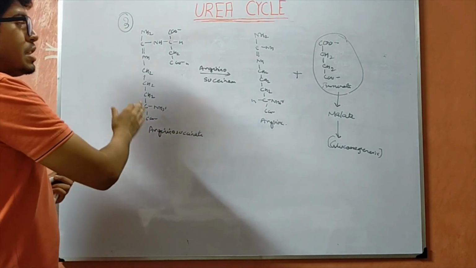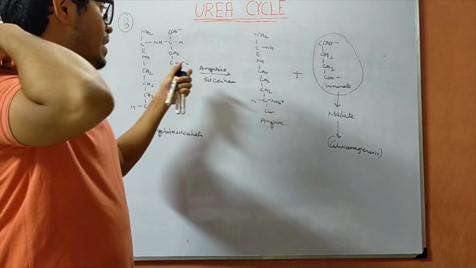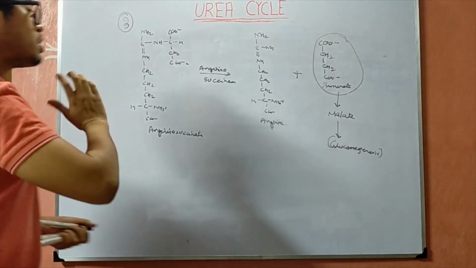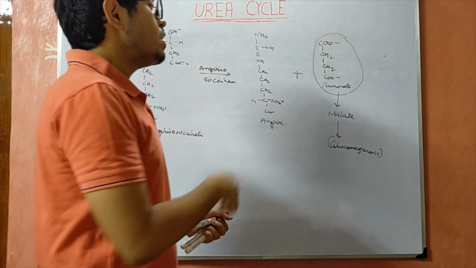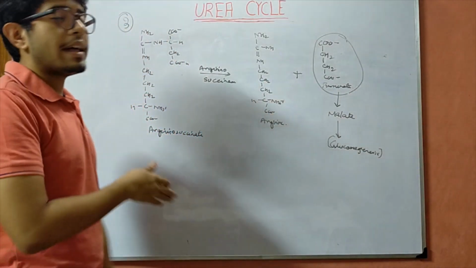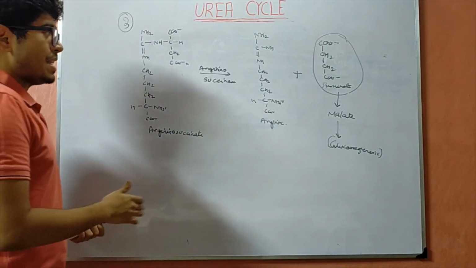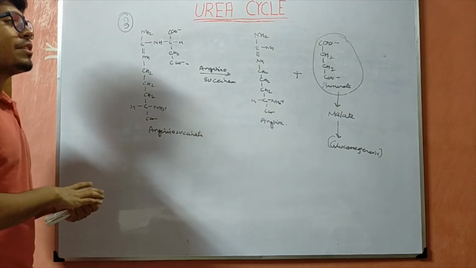So argininosuccinate with the help of the enzyme argininosuccinase leads to the formation of arginine and fumarate, which will ultimately form malate and then enter the gluconeogenesis pathway. So this is basically the reactions of